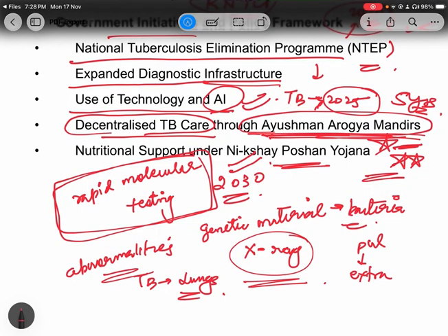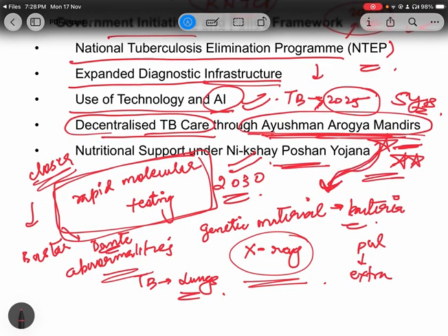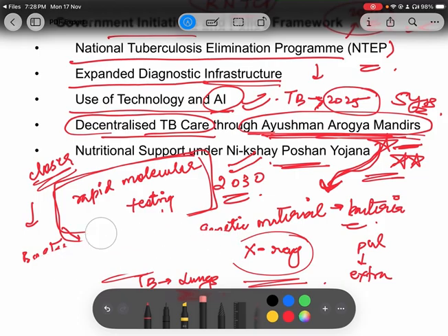These centers provide healthcare services closer to communities. For example, people living in the Bastar region, in the Dantewada forest region. These centers are very near to the rural areas and communities, so they can easily reach them whenever there is an emergency.